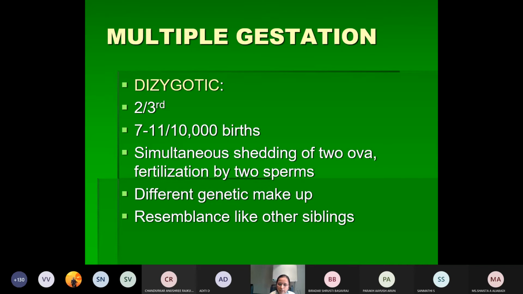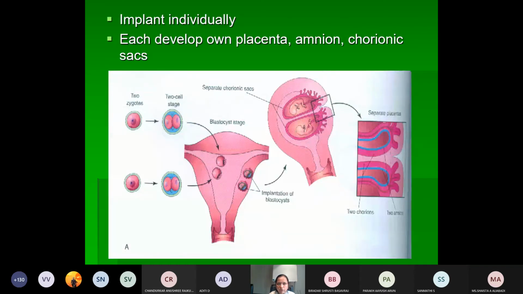Since they are fertilized by two sperms, they are not resembling each other, they are fraternal. They resemble like other siblings, and they don't resemble each other because they are fertilized by two different sperms. Hence the genetic constitution is also completely different. They are not identical. So that is the feature of the dizygotic twinning.